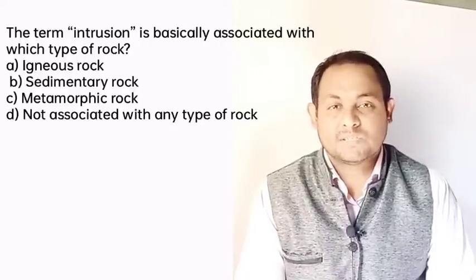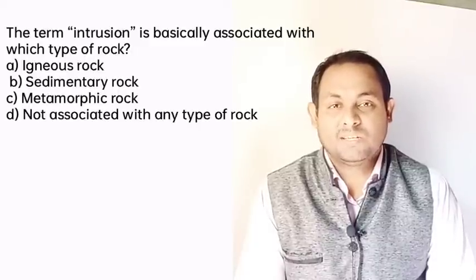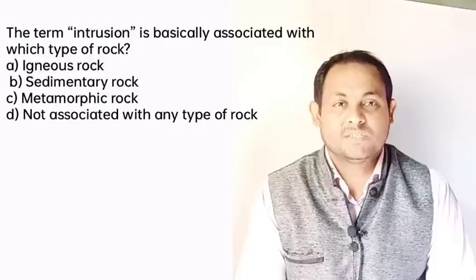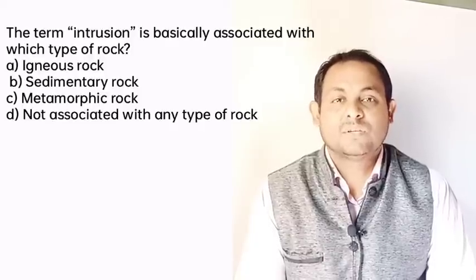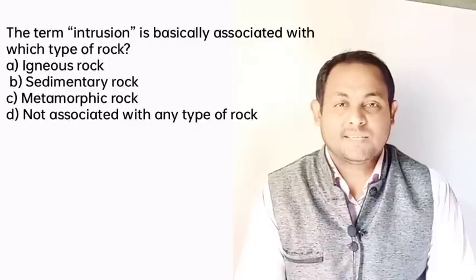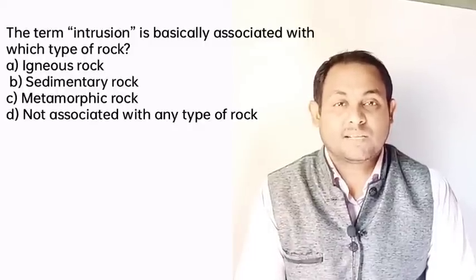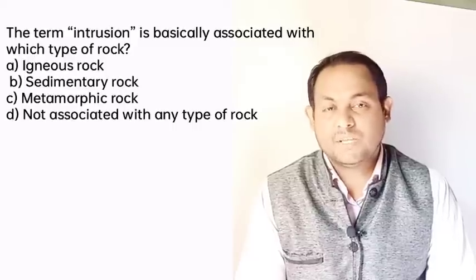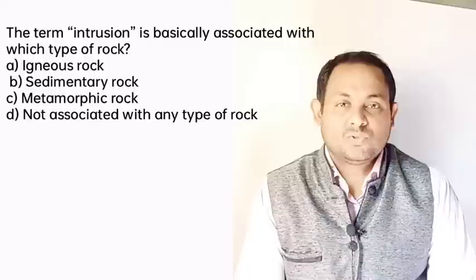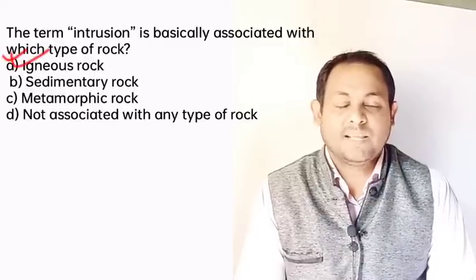The magma gets intruded or injected into the pre-existing rocks of any type, called the host rocks, and takes various shapes and forms on cooling. These forms are commonly termed intrusions. So definitely the answer igneous rocks is the correct answer, option A.